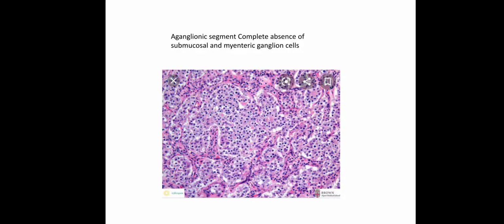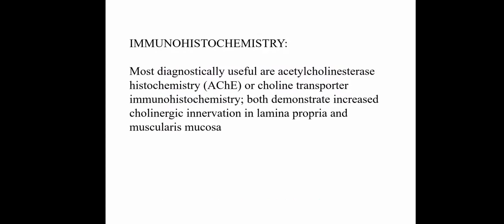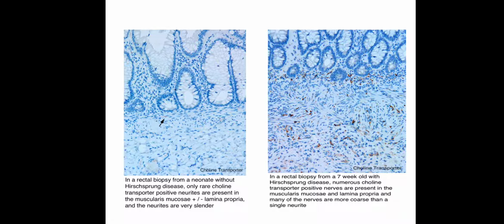Aganglionic segment shows complete absence of submucosal and mesenteric ganglionic cells. Immunohistochemistry: if we do immunohistochemistry for acetylcholinesterase or choline transporter, both demonstrate increased cholinergic innervation in the lamina propria and muscularis propria, which is absent in the normal intestine. This photograph shows acetylcholinesterase, or transporter, positive neurites present in the muscularis mucosa and the lamina propria, and the neurites are very slender.